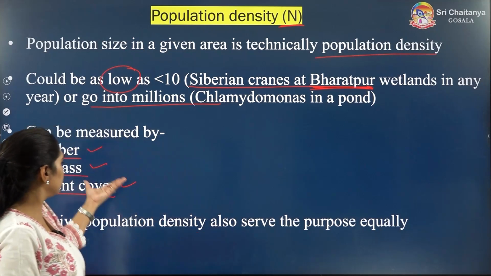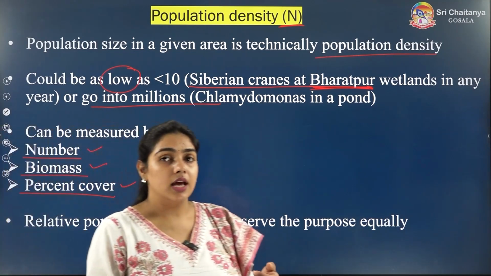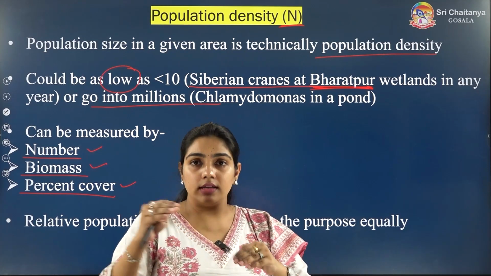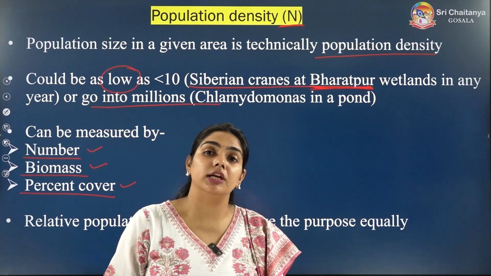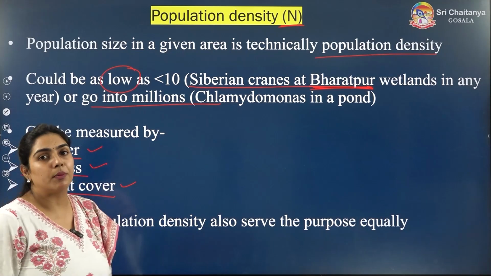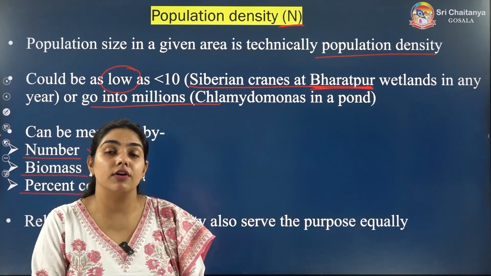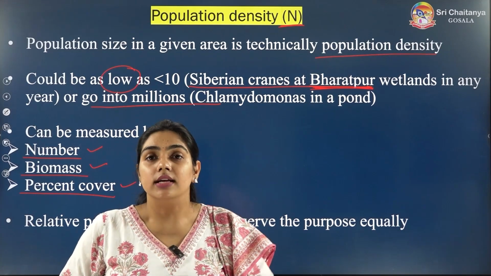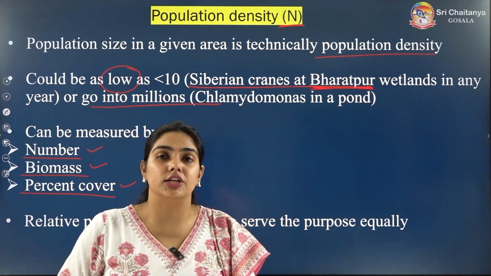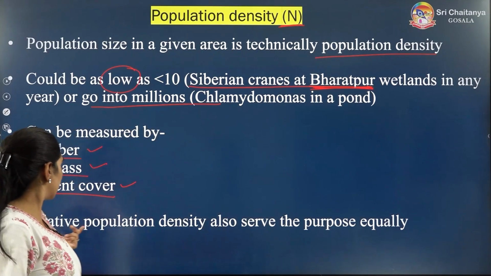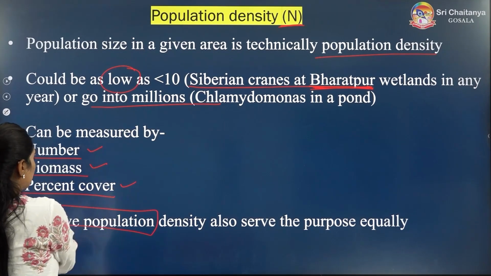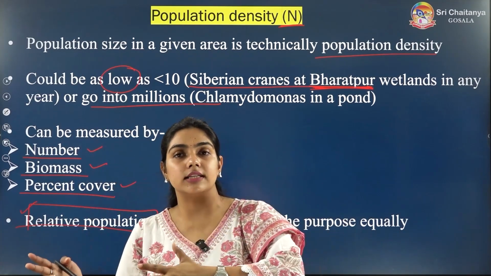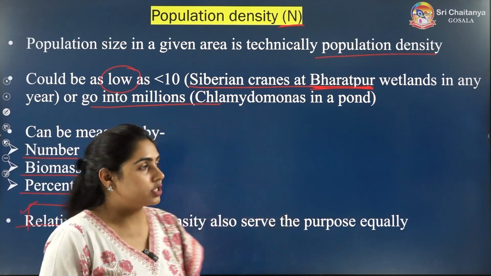Sometimes we are not able to count them properly, because sometimes it will be very difficult to count. In such cases the relative population density will also serve the purpose equally. So it's not like we have to always measure the absolute population density. No. Sometimes we can take the relative population density as well. So there can be an absolute population density, there can be a relative population density.